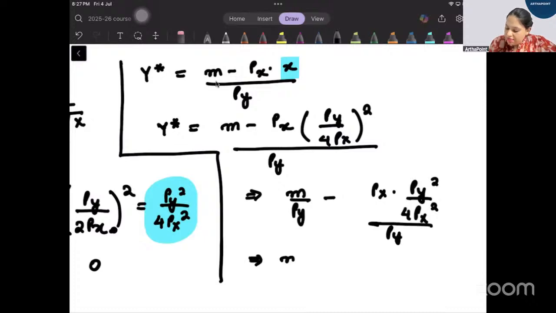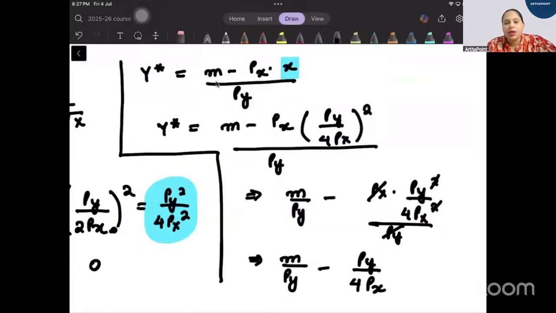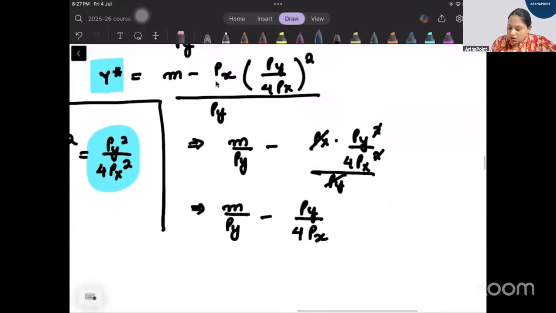This will be m by py minus py by 4px. This is your y star. Now just solve. How can we do this? Find out how y changes as m changes. Differentiate with respect to m. So what will come? 1 by py.